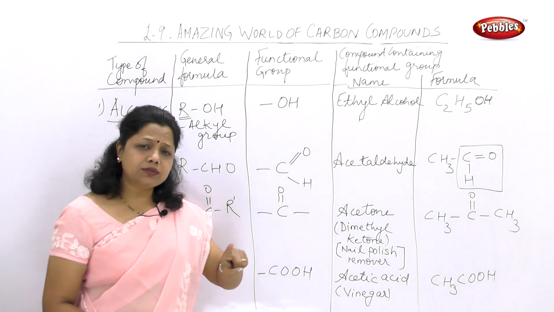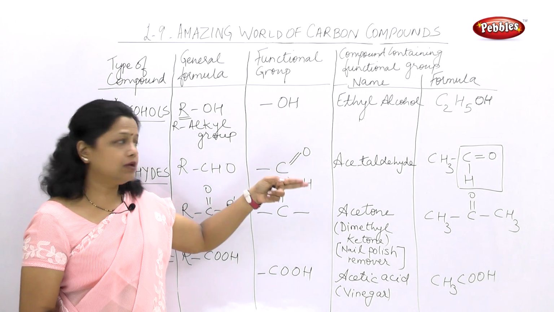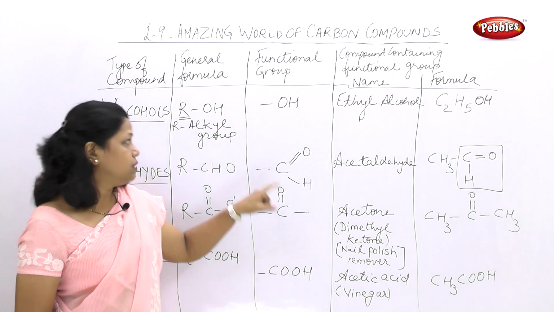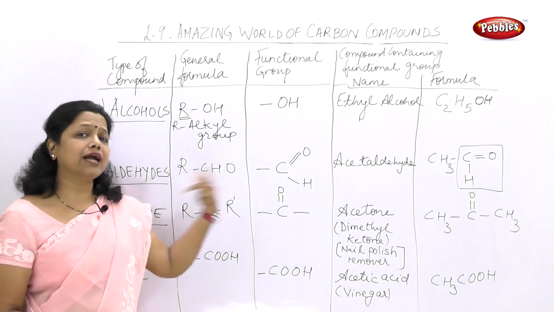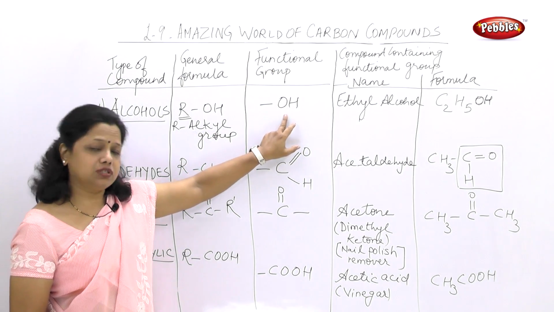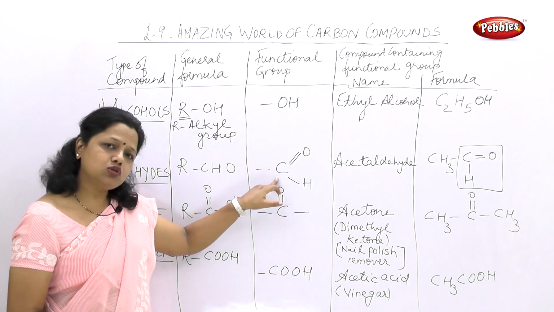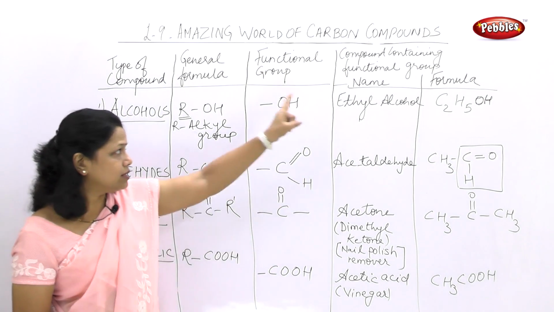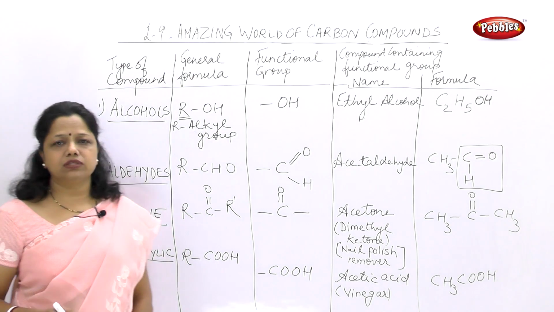Now, what are functional groups? Again, we will revise. A functional group is an atom or a group of atoms which gives a special characteristic feature to the compound. That means if it is attached to a compound, it gives a special characteristic feature to that compound, and this group of atoms or atom is called a functional group. 4 types of functional group we have seen: OH group, CHO group, CO group, and COOH group. And these are the common types of compounds which are generally found using these types of functional groups.